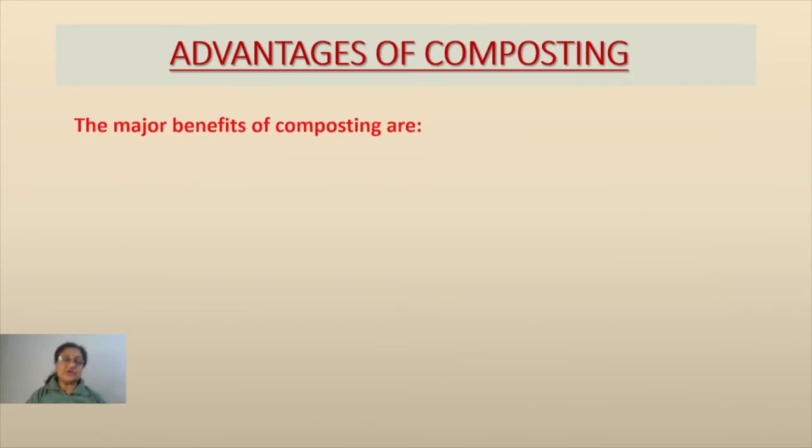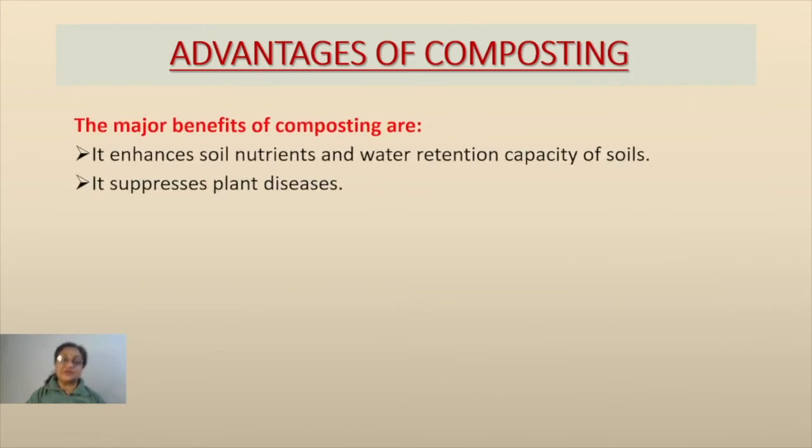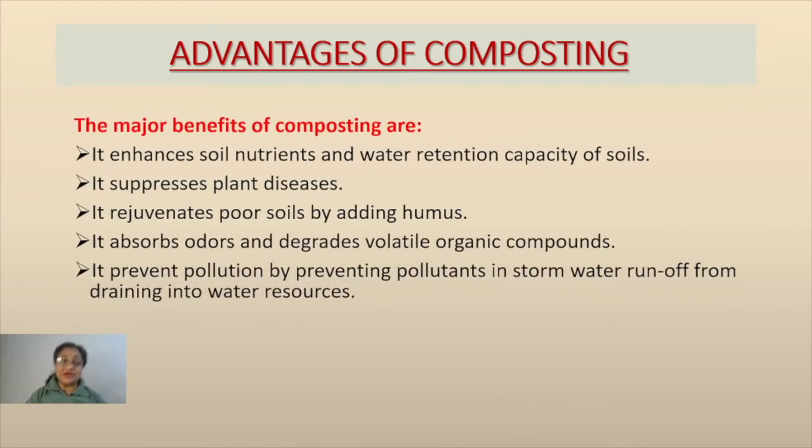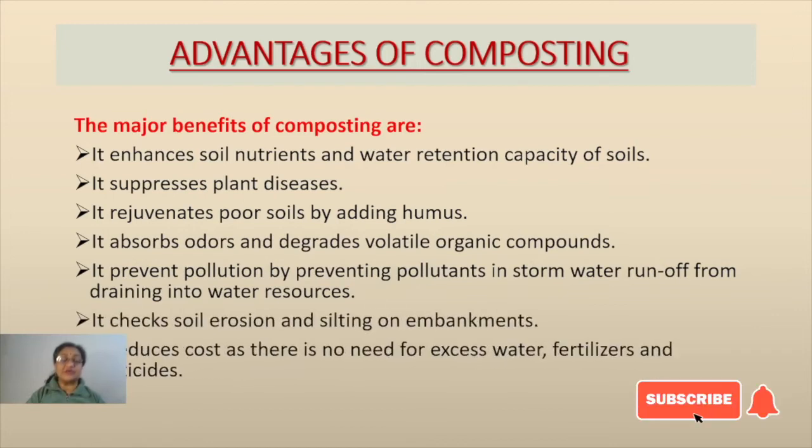Now let's talk about the advantages of composting. What are the main advantages of this method of management of the waste, among the different methods of managing the waste? This is one of the best methods, especially for biodegradable waste, because it is totally environment friendly. It is helping us to sort out the problem of the accumulation of waste.